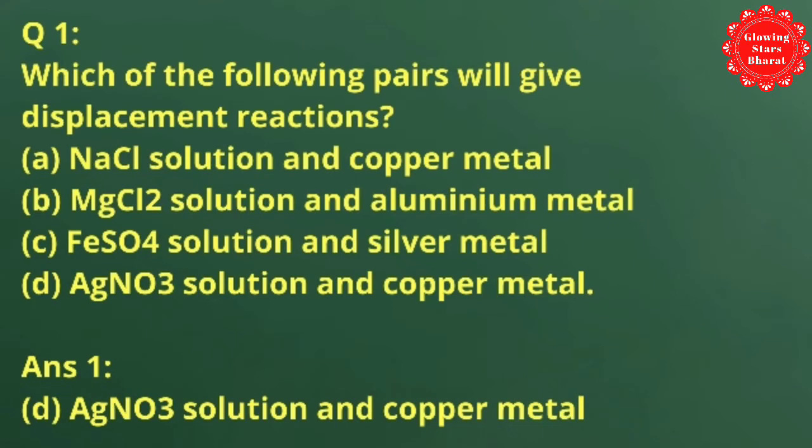Which of the following pairs will give displacement reactions? Option A, NaCl solution and copper metal. Option B, MgCl2 solution and aluminium metal. Option C, FeSO4 ferrous sulfate solution and silver metal. Option D, AgNO3 solution and copper metal. The final answer is AgNO3 solution and copper metal, which means option D is the correct answer.